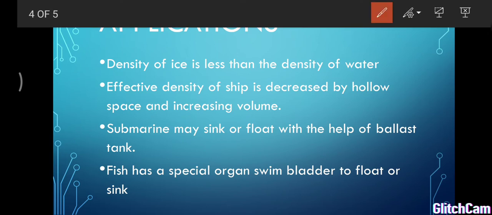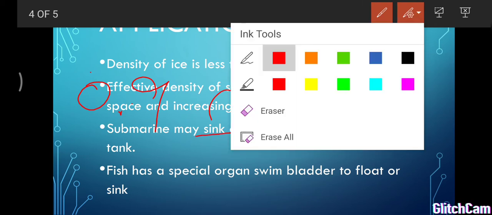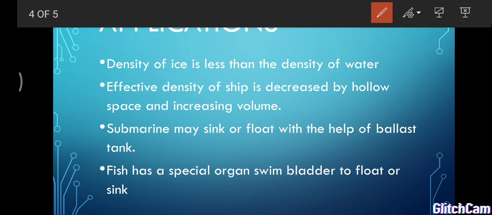First, the iceberg. We know that an iceberg is continuously floating in water. How does it float? The ice density is 0.9 gram per centimeter cube and the water density is 1 gram per centimeter cube. So these are almost equal to each other. That's why it is almost completely immersed in water.